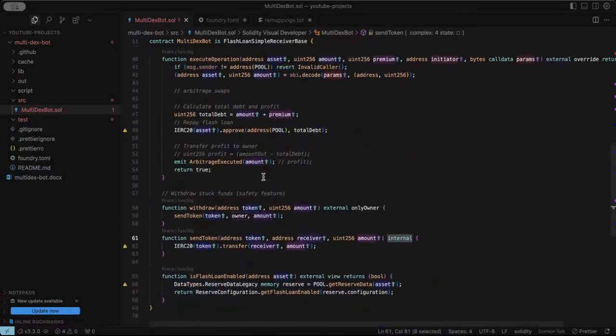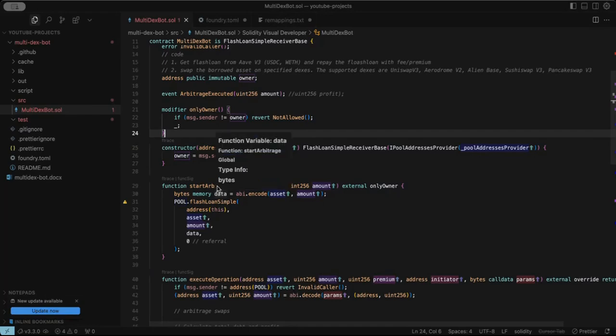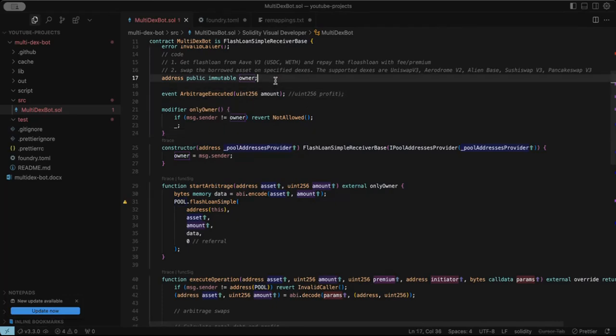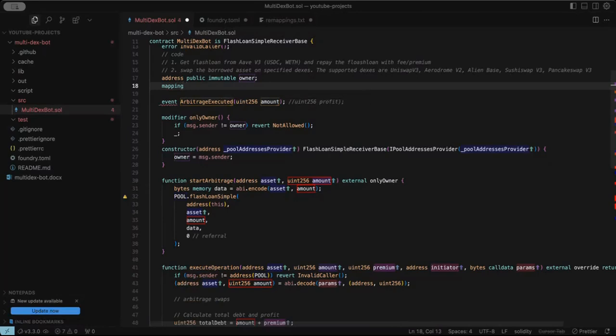Now to ensure that other people can use your contracts, once they are authenticated or whitelisted, or if you have multiple wallet addresses and you want to use another wallet to start the arbitrage, we are going to create a mapping for that. Our mapping takes an address and returns a bool to us.